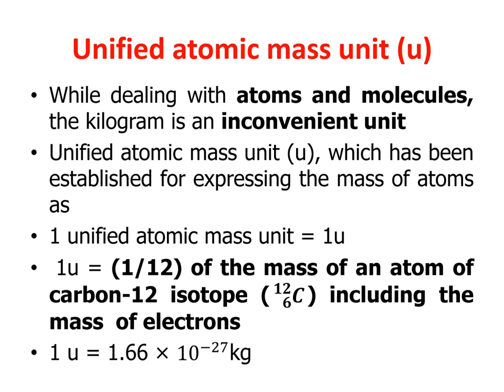So here I wrote 1 unified atomic mass unit is equal to 1 u. So what is 1 u? 1 u is equal to 1 by 12 of the mass of an atom of carbon-12 isotope. So here I wrote C-12, 6. So that is the carbon isotope we have, including the mass of electron. So the unified atomic mass unit has a value, that is 1 u is equal to 1.66 into 10 to the power minus 27 kg.